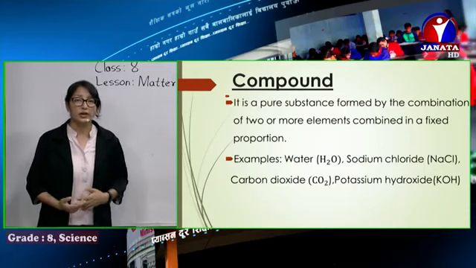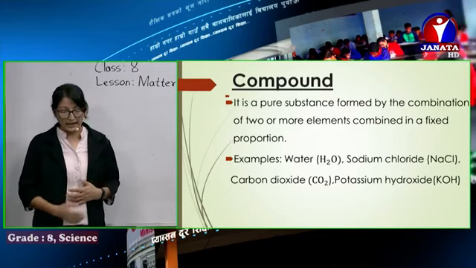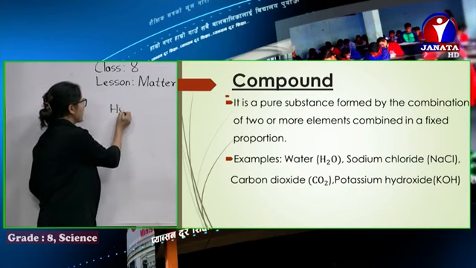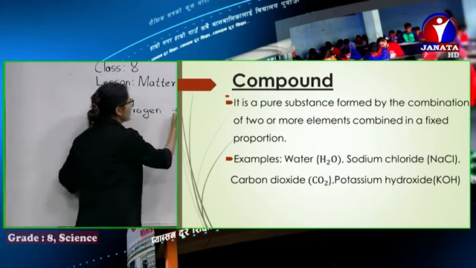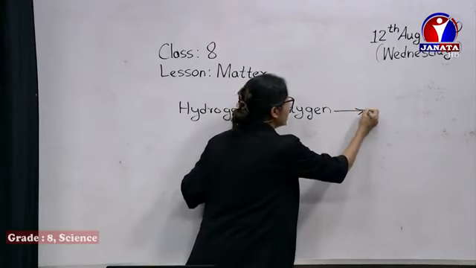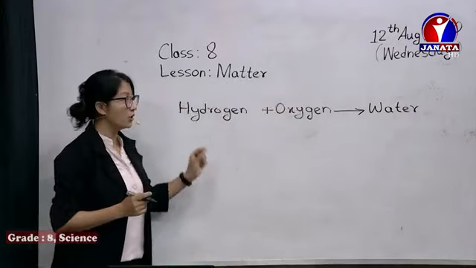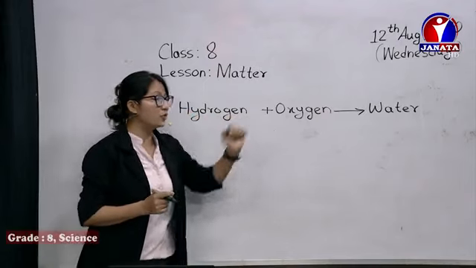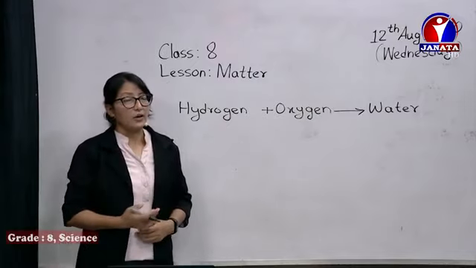So the next topic we have is compound. When two or more elements combine, I think we all know about compound, yeah? For example, hydrogen is one element and oxygen is another element. When two or more elements mix together, it forms a new substance. That is called a compound. So hydrogen and oxygen combine in a fixed ratio. Yeah? Then it forms a compound, it is water.